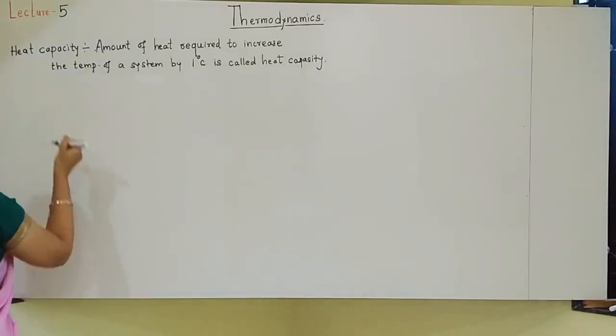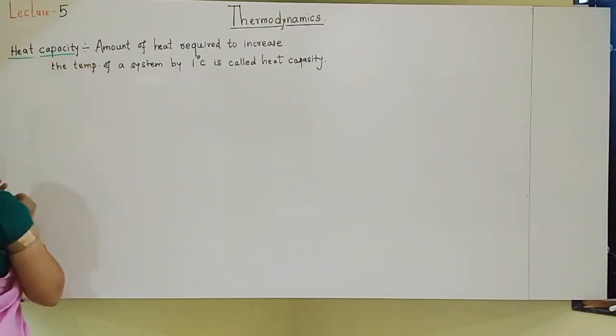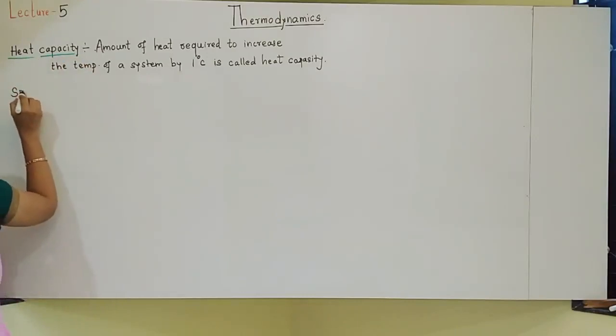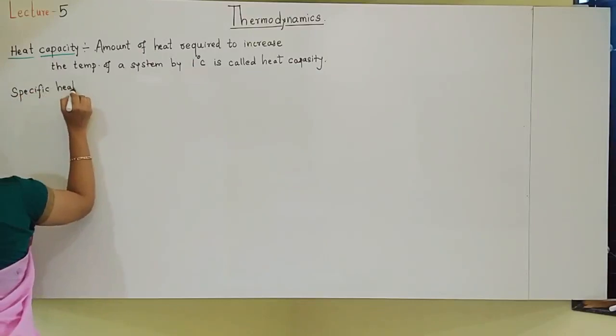Students, first I wrote what is heat capacity. Same, now we'll write the definition of specific heat capacity.